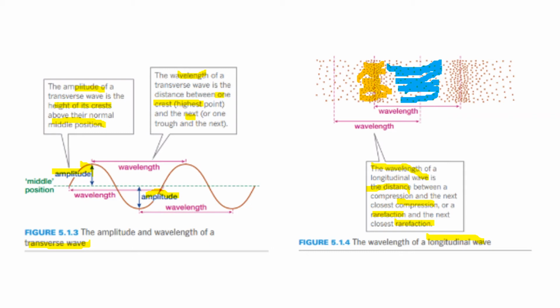But the point here, make sure you know how we use wavelength, amplitude and, to a certain extent, frequency to describe our transverse and longitudinal waves. We know a transverse wave is when the wave is moving up and down, up and down. A longitudinal wave is when the wave is moving forward and backward, and so on. Moving on to the next slide.